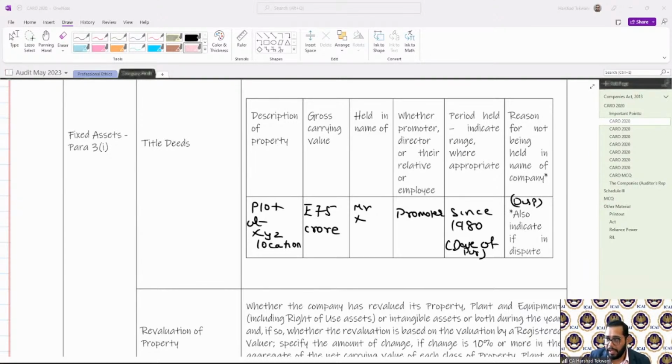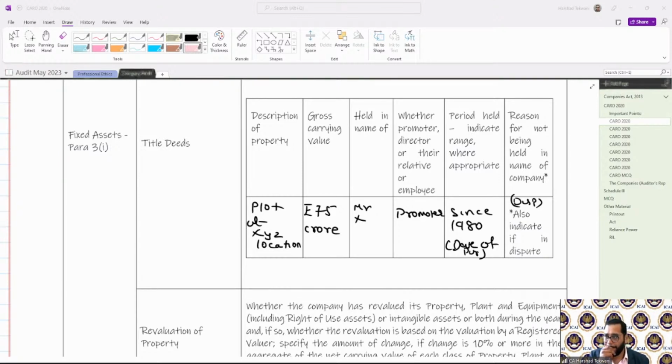See, if any clause is not applicable to a company, you need to provide that detail: yes, this clause is not applicable to the company. We cannot delete the clause. That is for sure. If a clause is not applicable, you need to specifically mention that this clause is not applicable. The option to delete is not available.